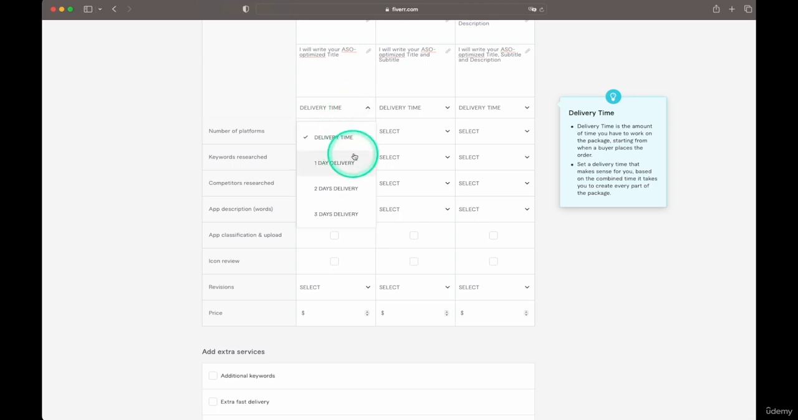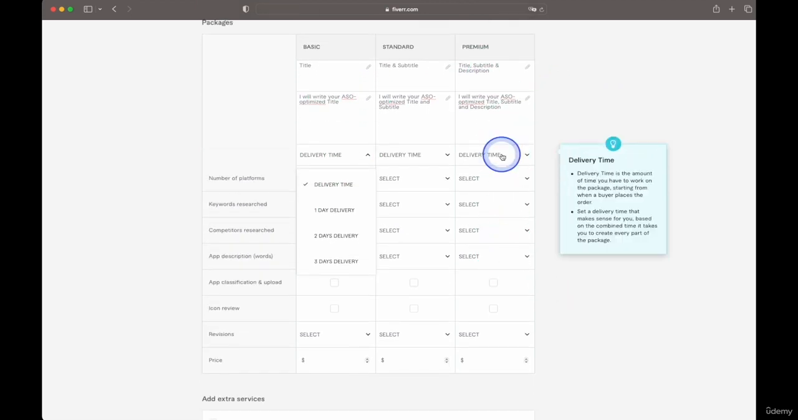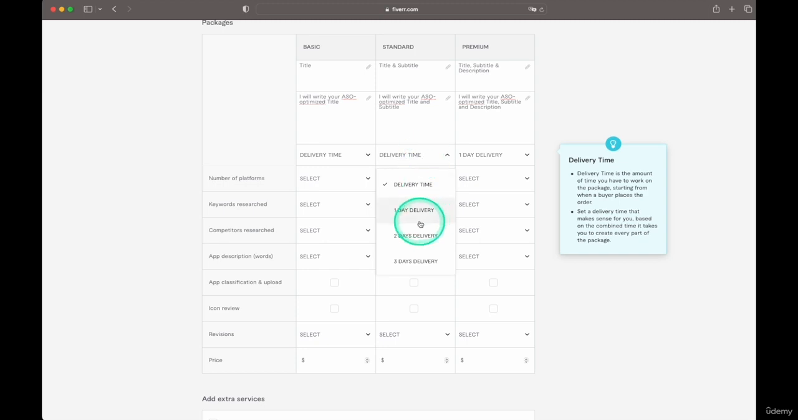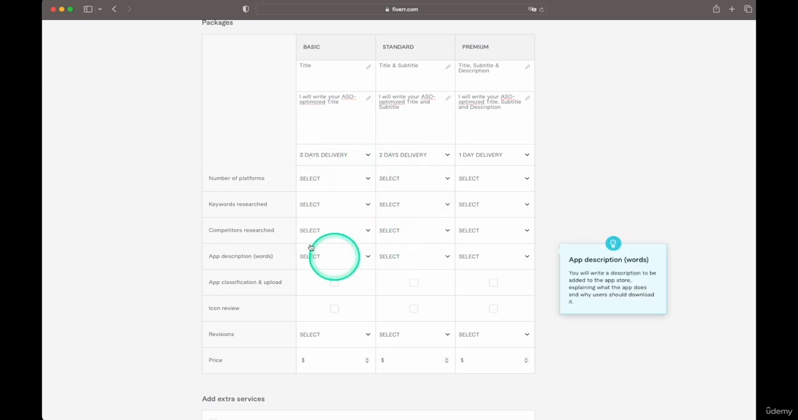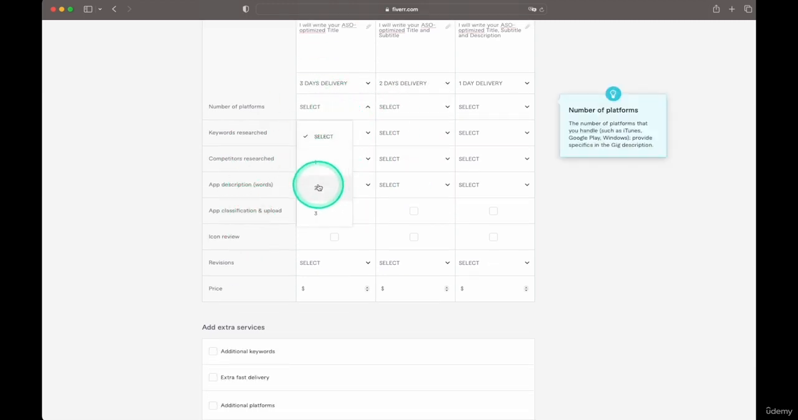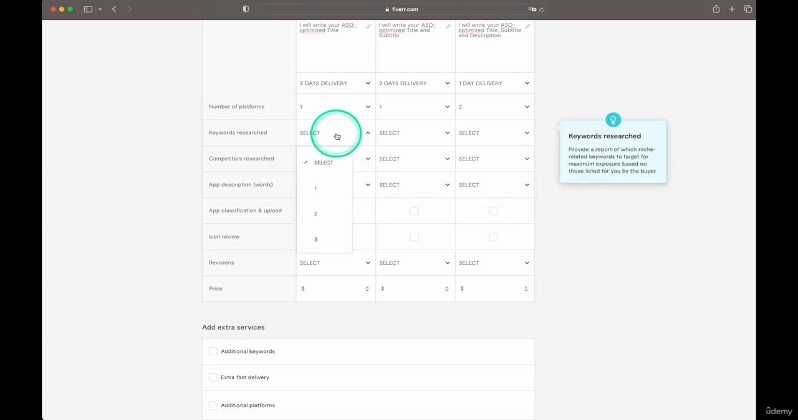Delivery time. So this will be the premium package. So it'll be the quickest one. So we'll do 1 day, and this one will do 2 days. And over here we'll do 3 days. Number of platforms. We're going to do 1 for this one, 1 for this one, and then 2 for this one. Keywords researched.